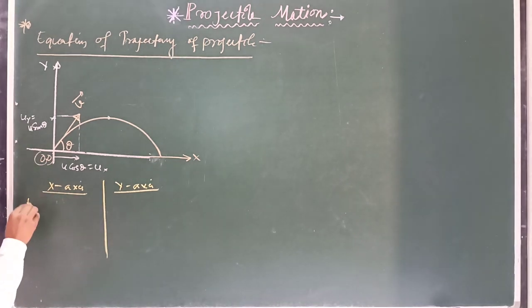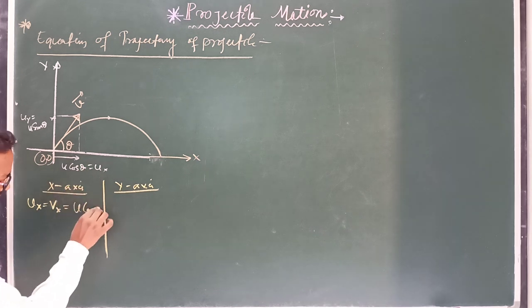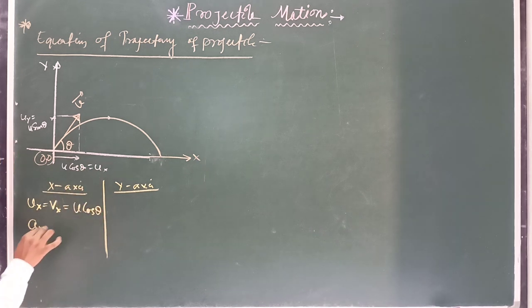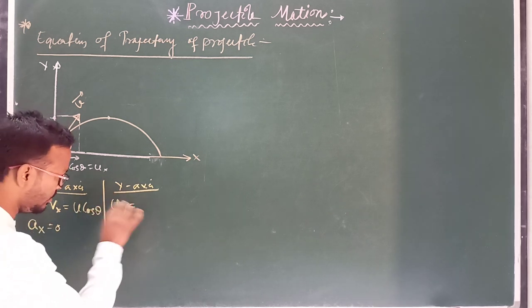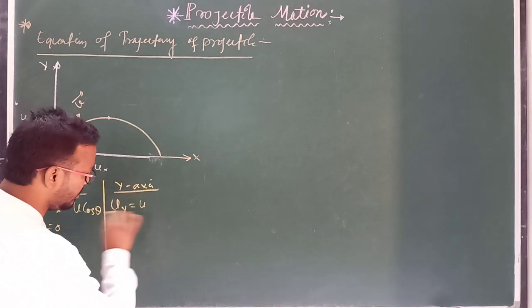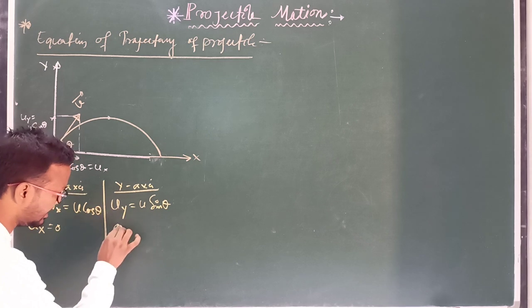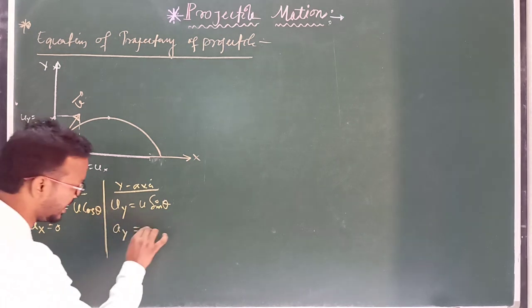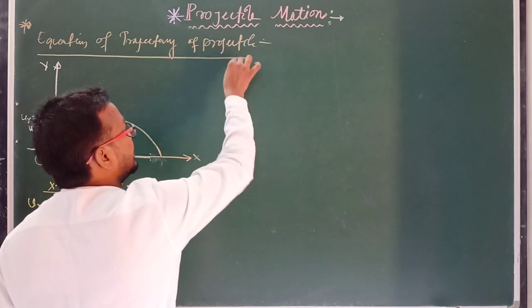So along the x-axis, initial velocity ux and final velocity also ux, and vx along the x-axis is constant, that is u cos theta. Acceleration along the x-axis is 0. Similarly for the y-axis, uy equals u sin theta. Clear? And acceleration along the vertical direction, ay, equals minus g. First we have to take the motion along the x-axis.